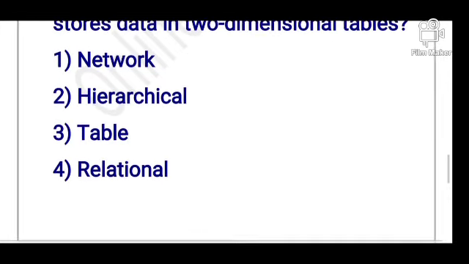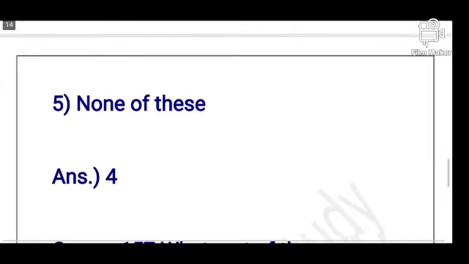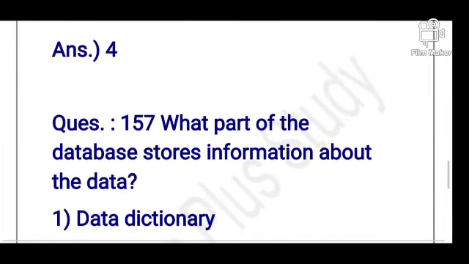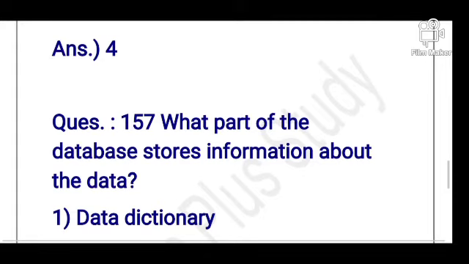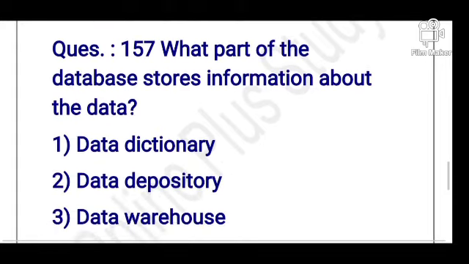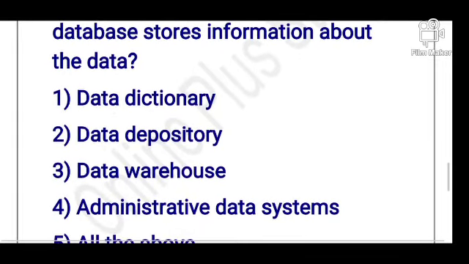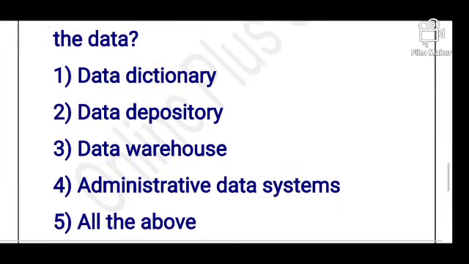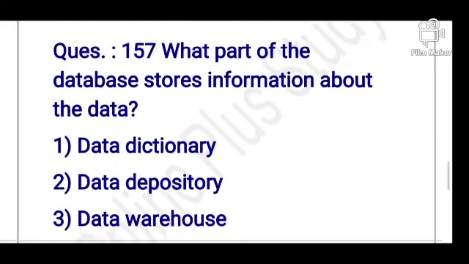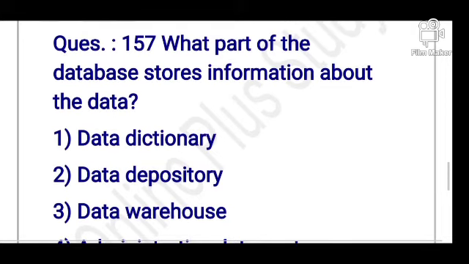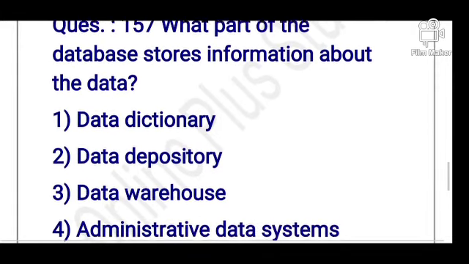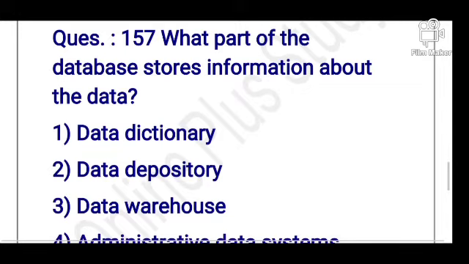Okay. So today's next question is: what part of the database stores information about the data? Options are data dictionary, data depository, data warehouse, administrative data system, or the above. So what is its answer? Its answer is option number 1, data dictionary.